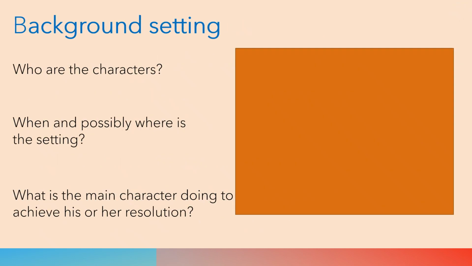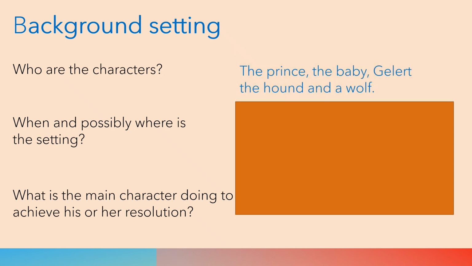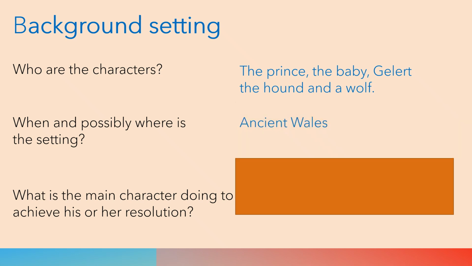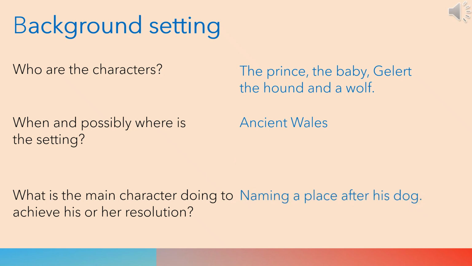Background setting. Who are the characters? The characters are the prince, the baby, Gellert, the hound, and a wolf. When and possibly where is the setting? The setting is ancient Wales. What's the main character doing to achieve his or her resolution? He achieves his resolution by naming a place after his dog.